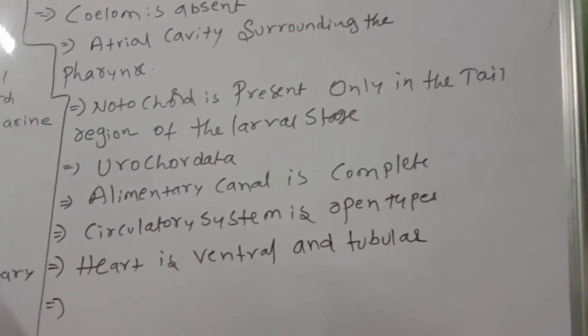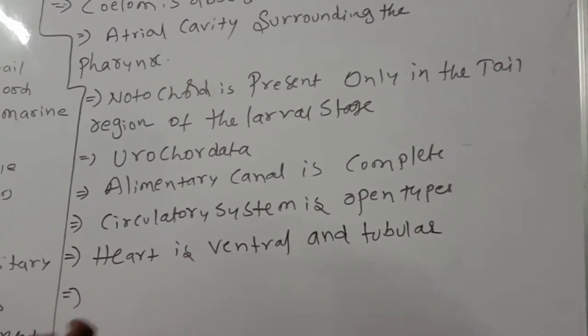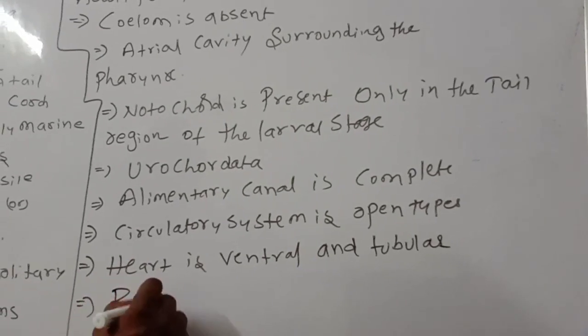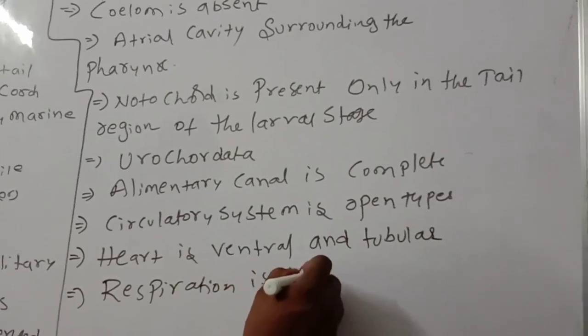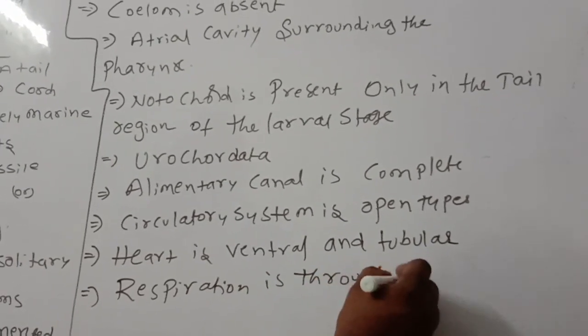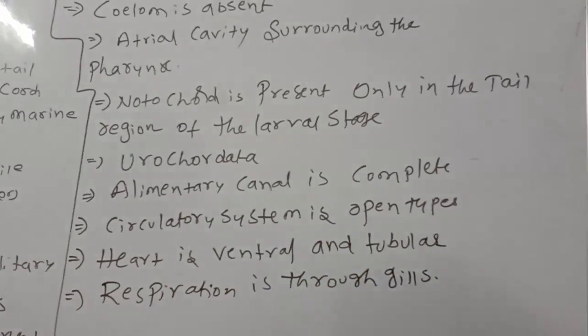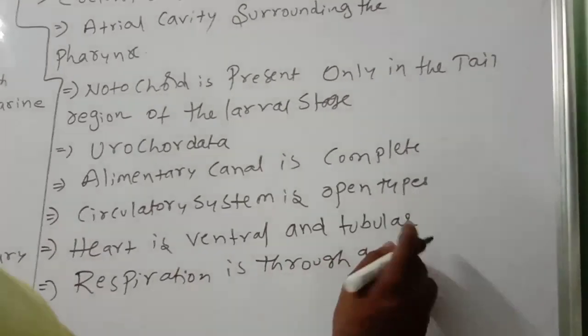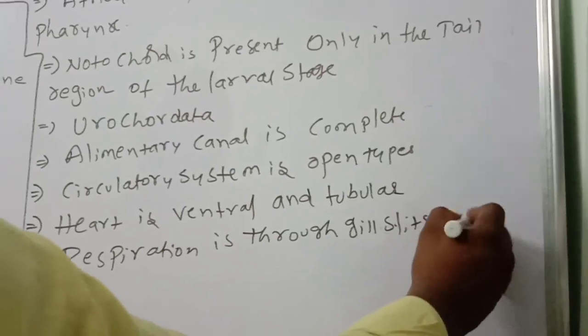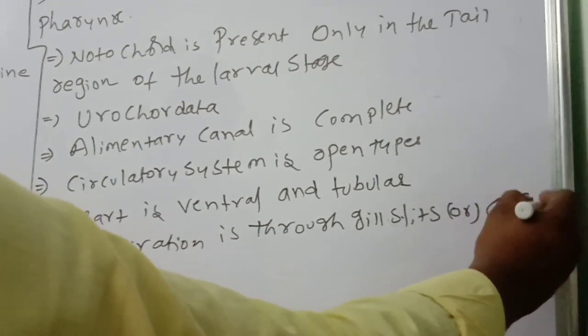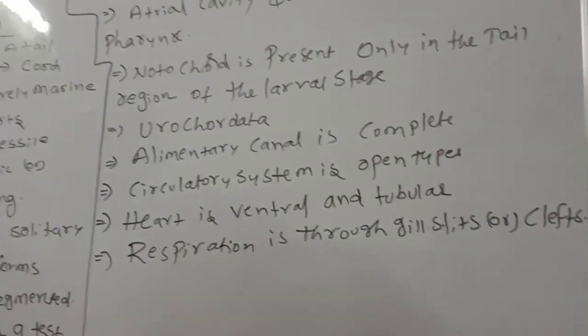Next point to discuss: respiration is through gills. This point also you should remember. Gill slits are also called clefts. This point you should remember.